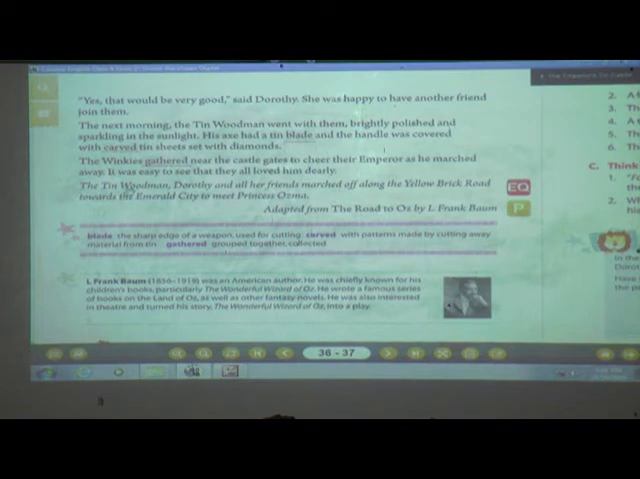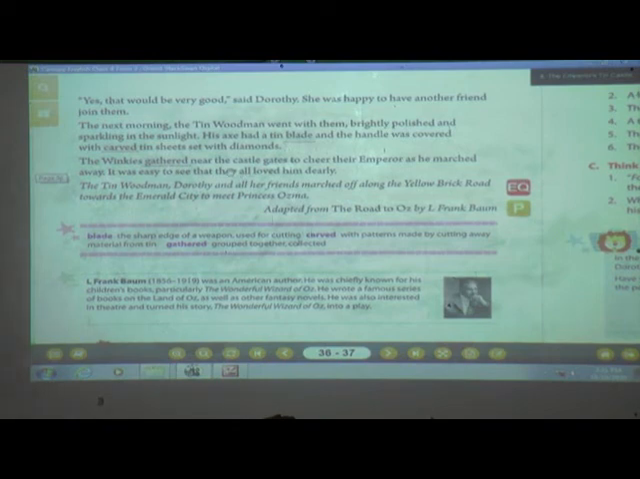Now the Tin Woodman, Dorothy and all her friends, where did they go? Yes, they marched off along the yellow brick road toward which city? The Emerald City, to meet Princess Ozoma. So this story has been adapted from The Road to Oz by L. Frank Baum. And in this way we have finished our today's lesson, that is The Emperor's Tin Castle.